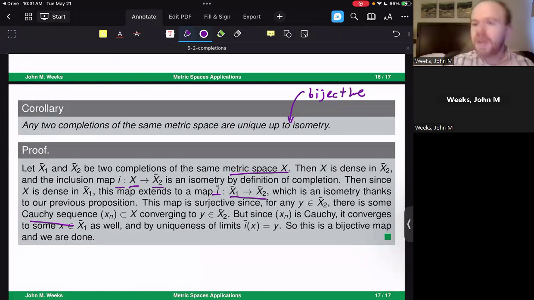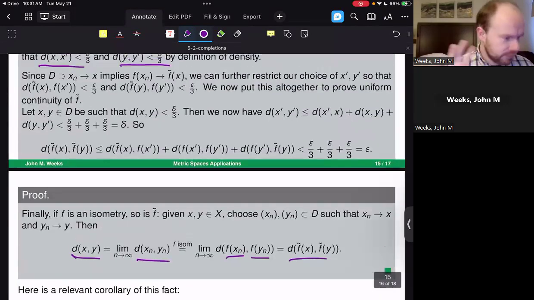So we've gone through and talked about equivalence relations. We've talked about all the different steps you need to be checking for a completion. And then finally, we've talked about how uniformly continuous functions work neatly going from a non-complete space to its completion.